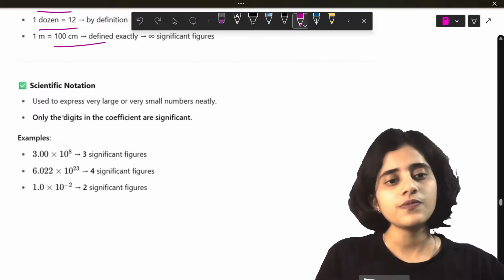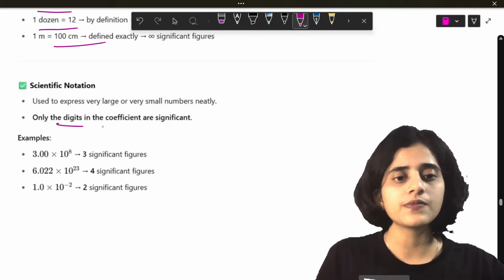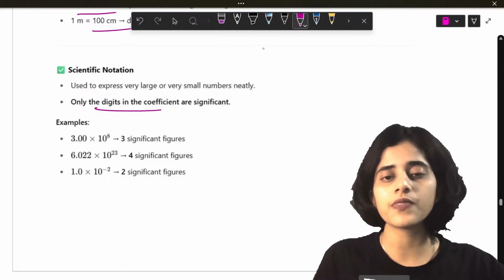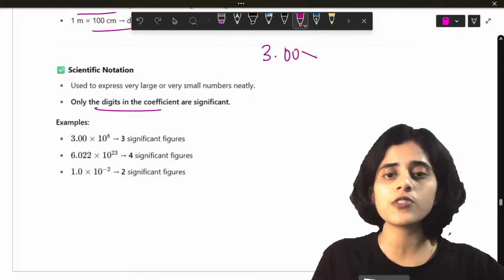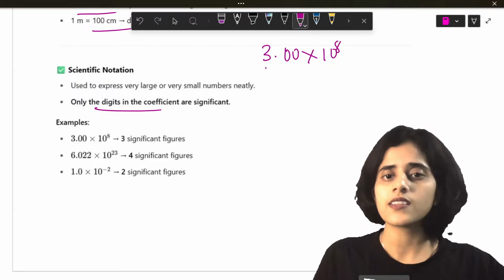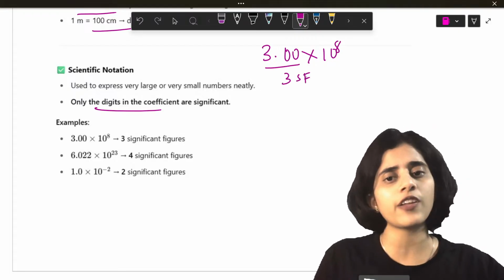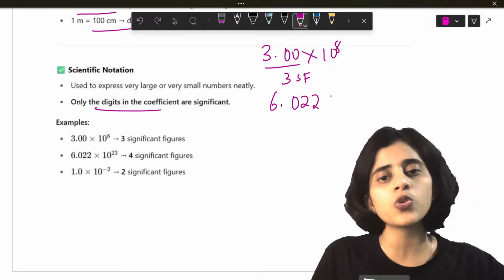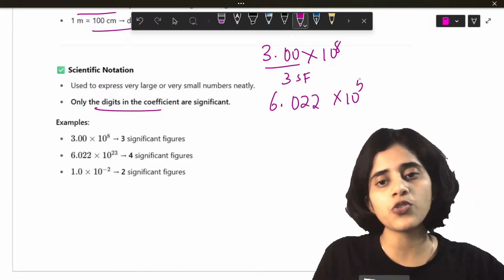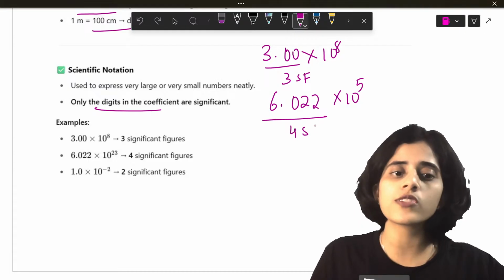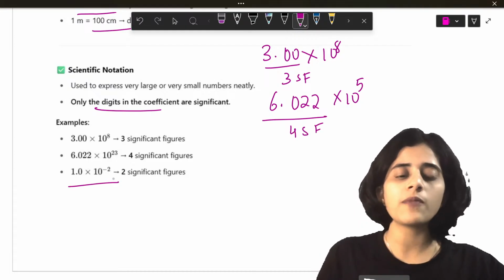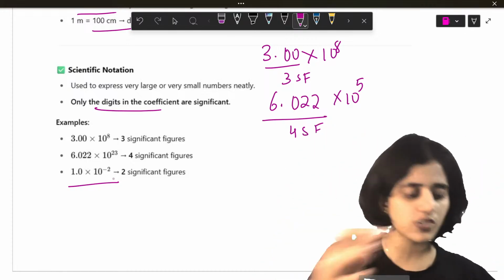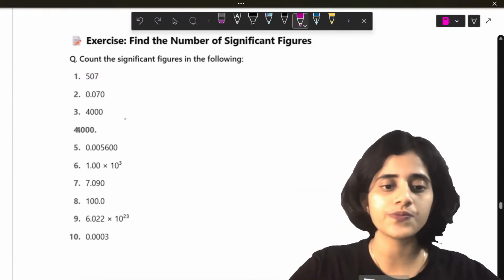Now, what about powers? For example, 3.00 into 10 raised to 8. This has only 3 significant figures. You ignore the power. 6.022 into 10 raised to 5 has only 4 significant figures. 1.0 into 10 raised to minus 2 has only 2 significant figures. The powers you can ignore.